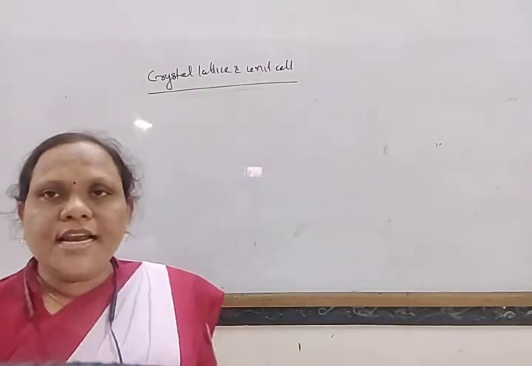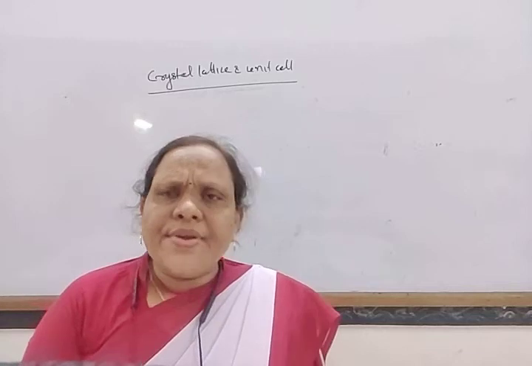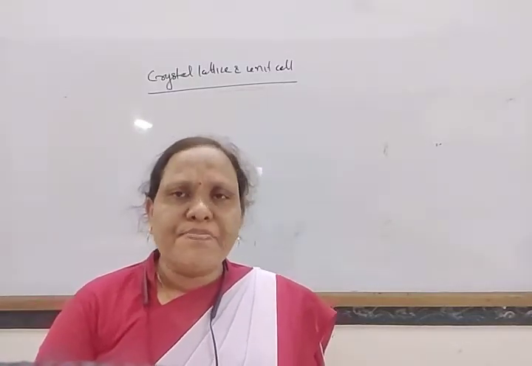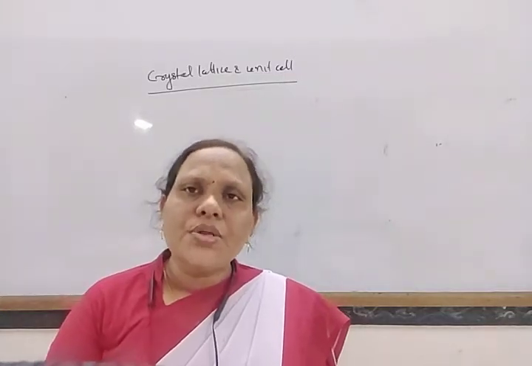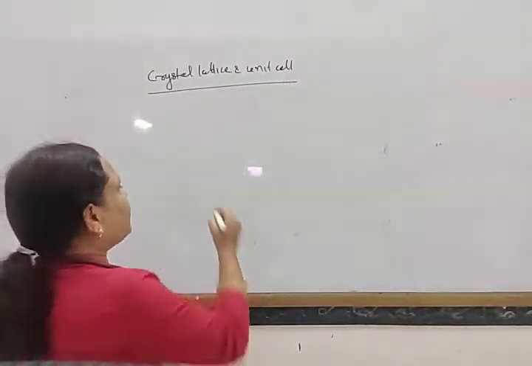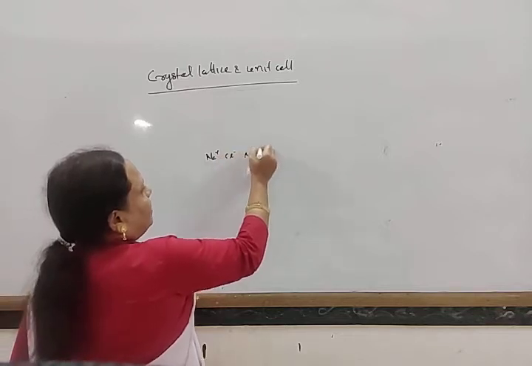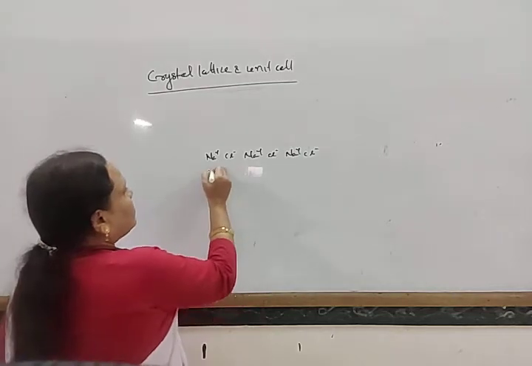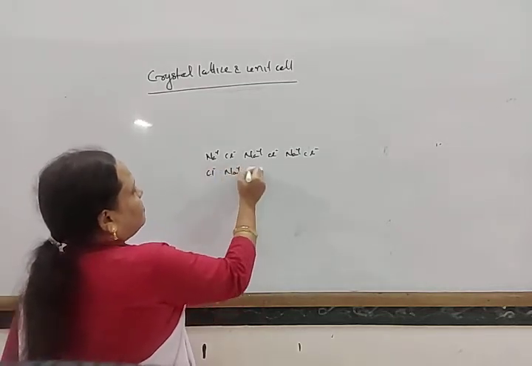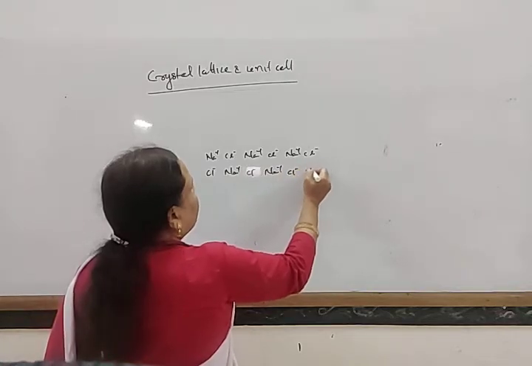Whenever we represent a crystal, suppose we want to represent the sodium chloride crystal, first we write Na plus, Cl minus, Na plus, Cl minus, and so on.